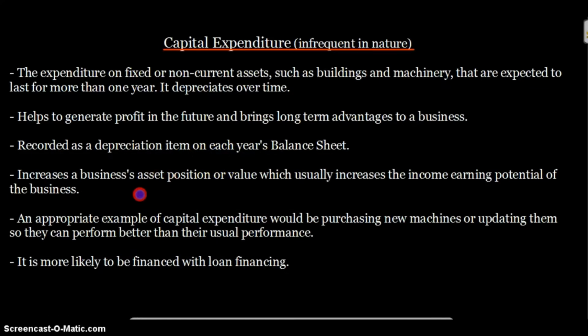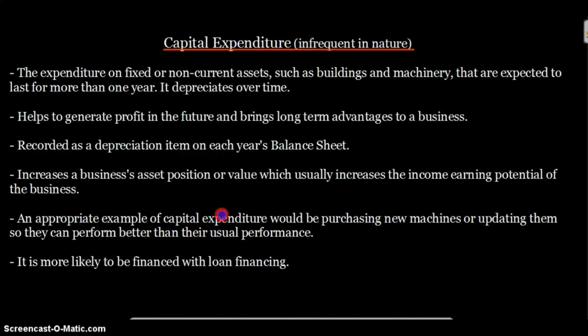Capital expenditure increases a business's asset position or value, which usually increases the income earning potential of the business. As we said, it increases your productivity or production capacity by increasing your asset position or the value of your assets, since you are purchasing more assets.